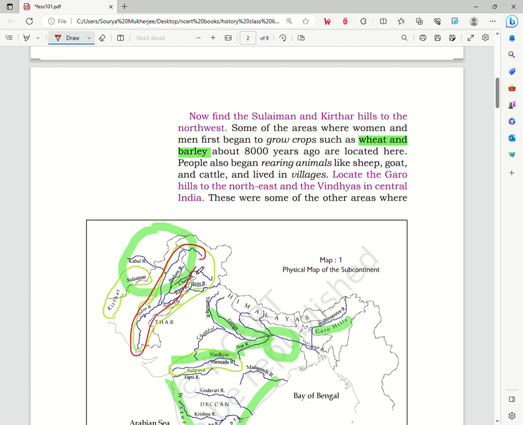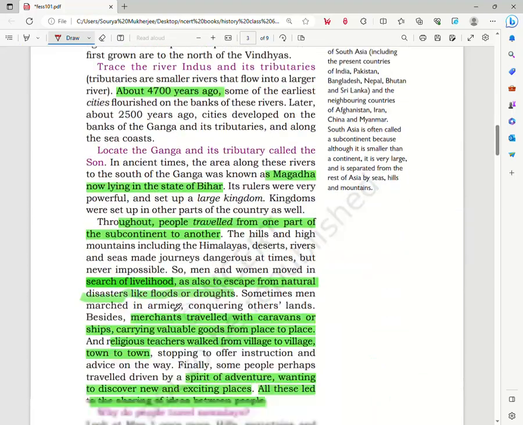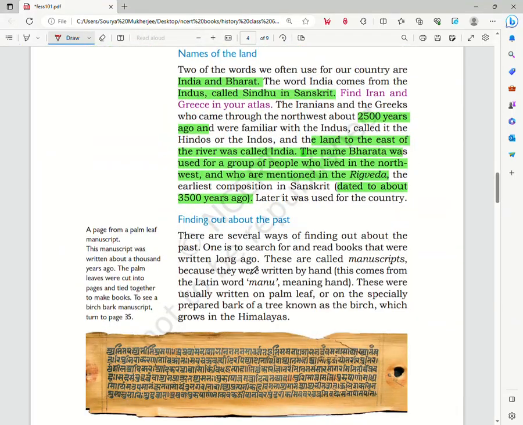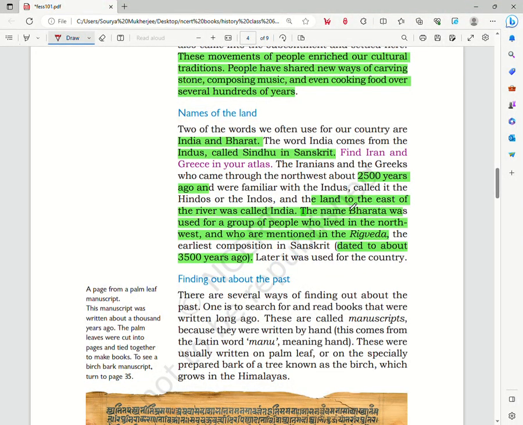They called it the Hindos or the Indos, and from this word we see gradually the word India takes shape.